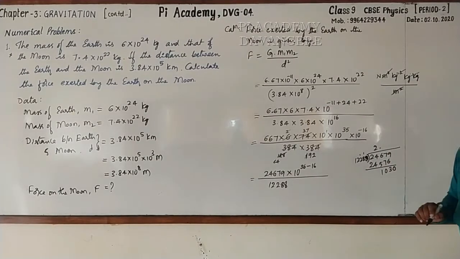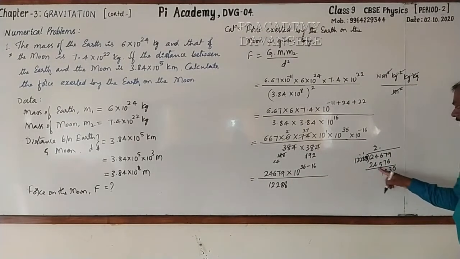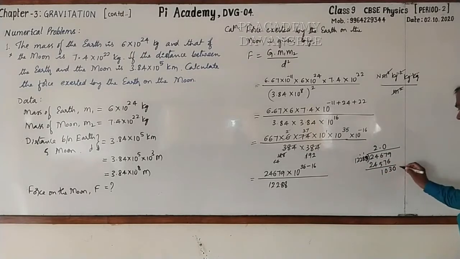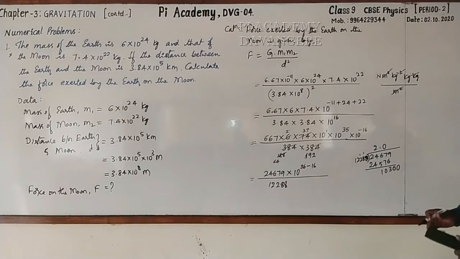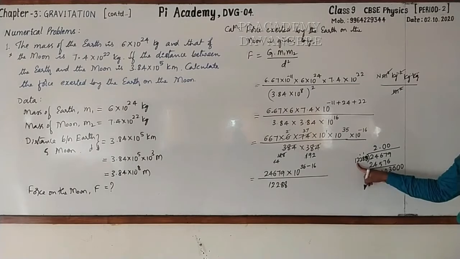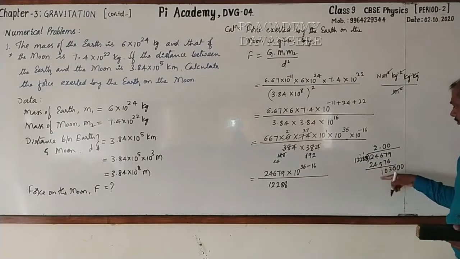Let me take 10. It becomes 1030. Again, it is not divisible by 12,288. I take one more 0. It is 10,300. It is also not divisible. I'll take one more 0. It is 1,03,000. If it is 1,03,000, this will be 12 sevens are 84, 12 fives are 60.